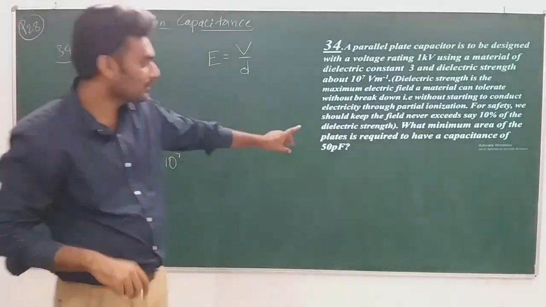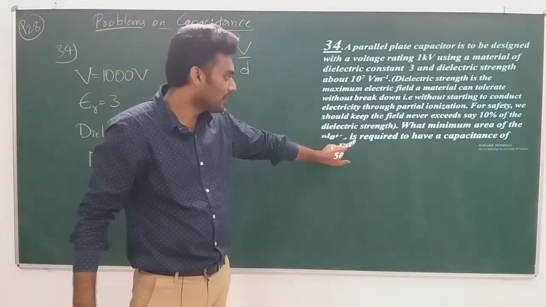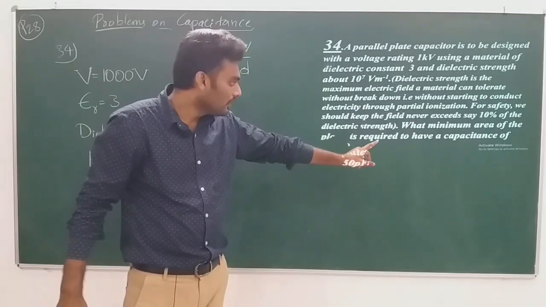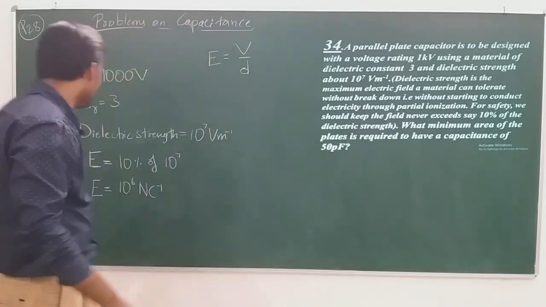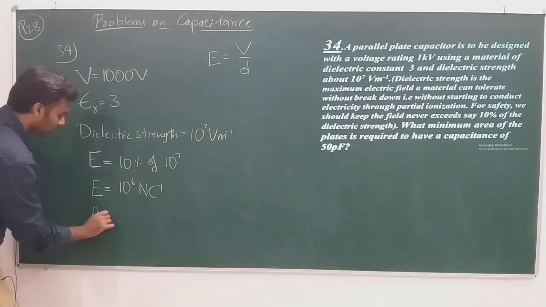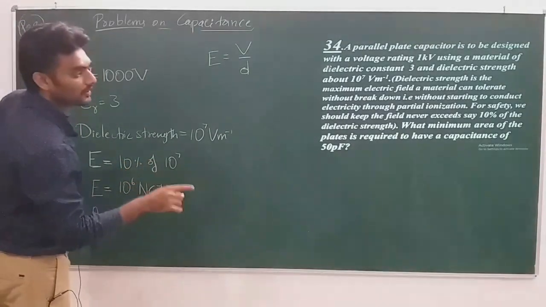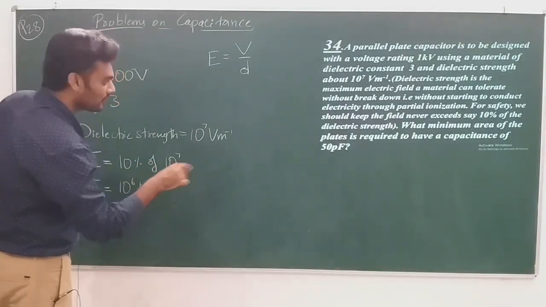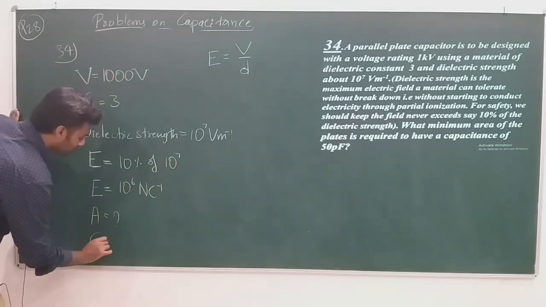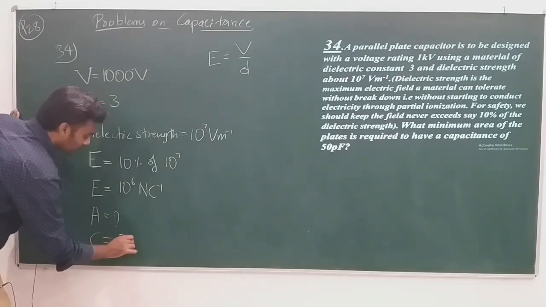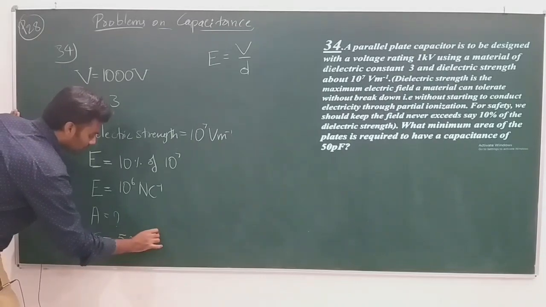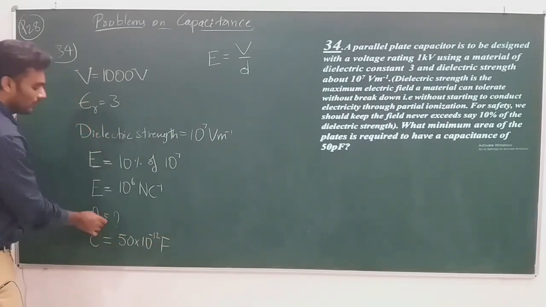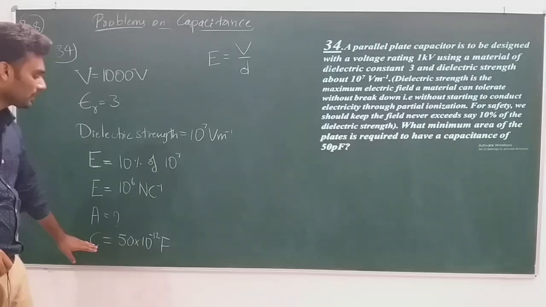But what is the actual quantity asked here? The quantity asked for is what minimum area of the plates is required. A is equal to question mark, in such a way that we get the capacitance of the capacitor equal to 50 picofarad, that is 50 into 10 to the power of minus 12 farad. A has to be found. So what is the capacitance formula?